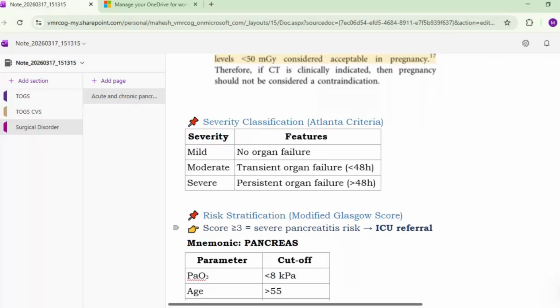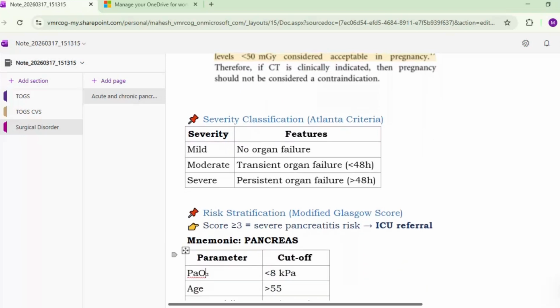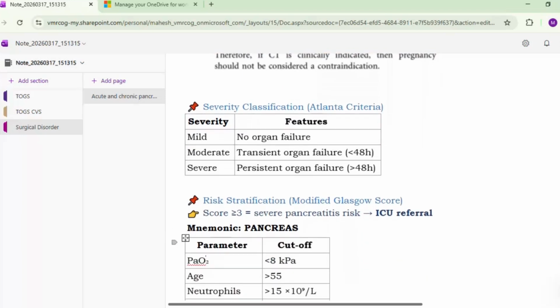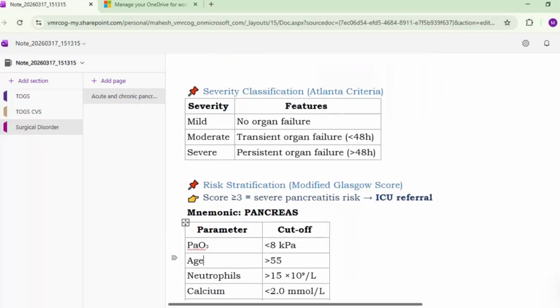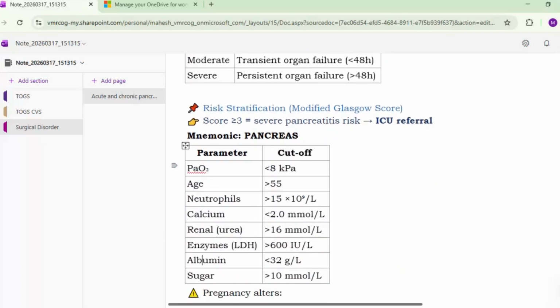Okay, so there is a modified Glasgow score, and a score of more than or equal to 3 will be severe pancreatitis risk. Okay. So the mnemonic for this score is PANCREAS. So what are the parameters? PaO2, age, neutrophils, calcium, renal, enzyme, albumin, and sugar. So this is mainly used by the surgery people. However, in pregnancy it is not very specific.